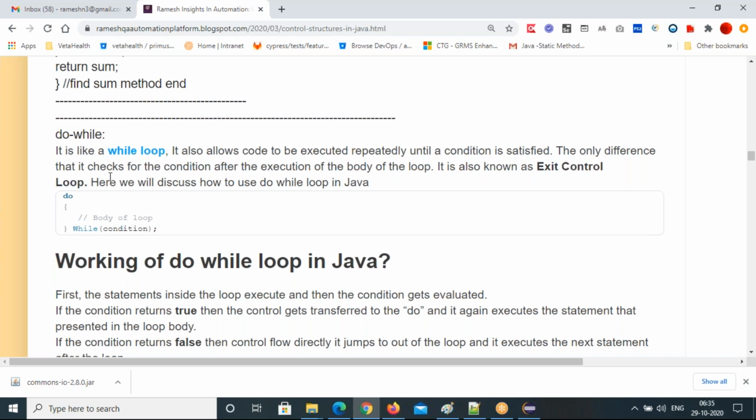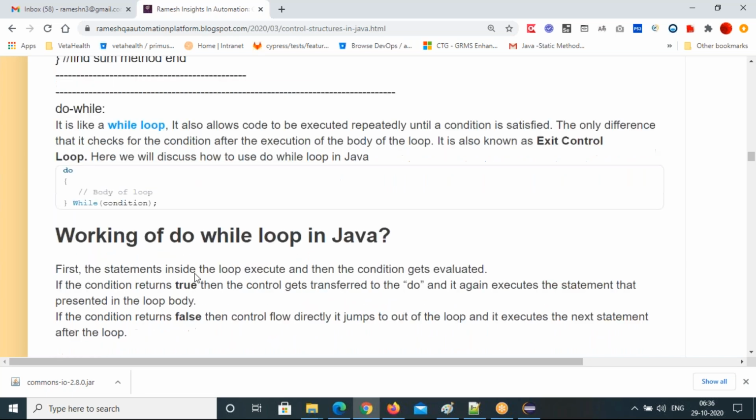First do, that means execute the statements, then check the condition. So this is also called an exit control loop, while the while loop is an entry control loop. The syntax is: do, the statements, while condition. This is the do while syntax.